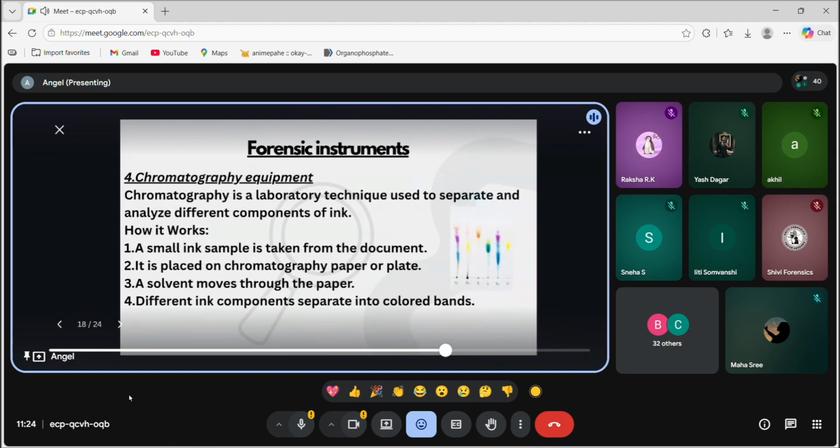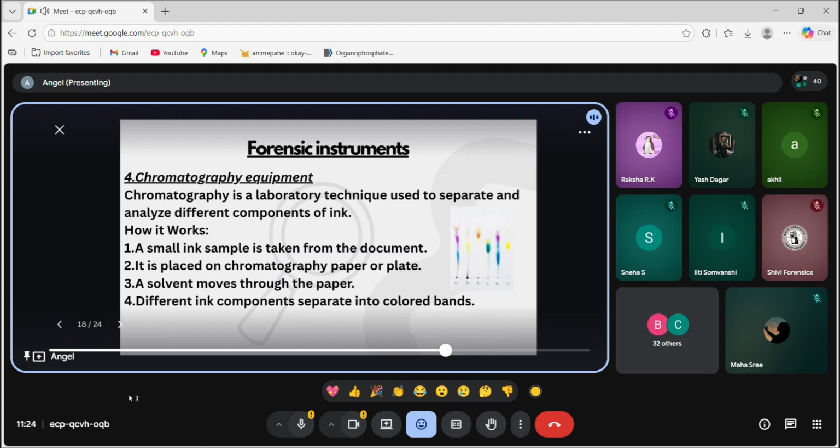And then coming to chromatography equipment, our last instrument, chromatography. We all must have used chromatography paper, and we must have done our chromatography practical in 12th, I guess. Everyone has done that. It basically helps to determine the color of the ink we are using.